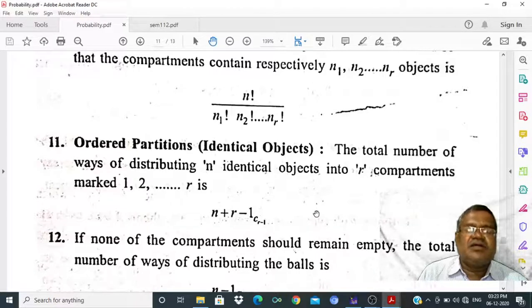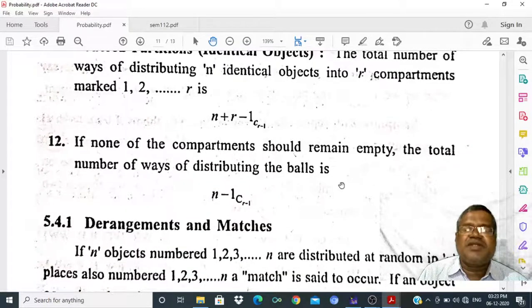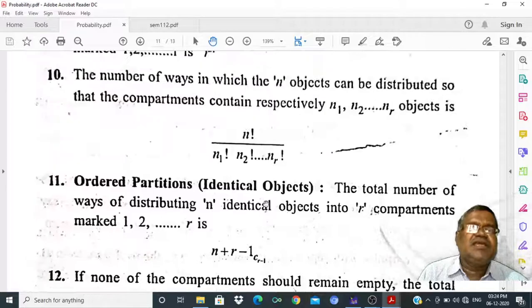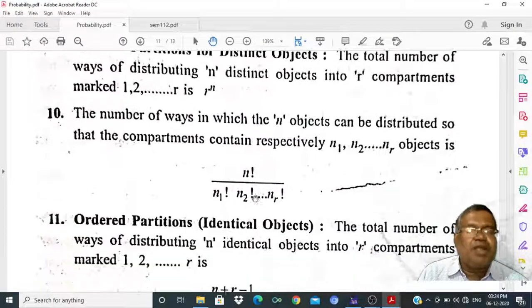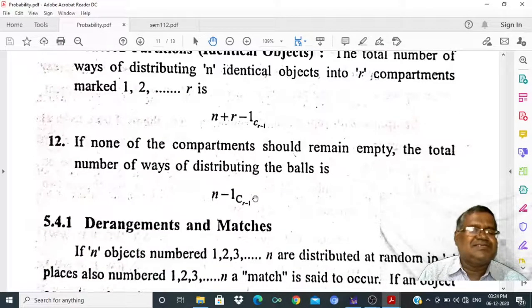This is ordered permutations. For identical objects, it is (n plus r minus 1) C (r minus 1). If none of the compartments should remain empty, the total number of ways of distributing the balls is (n minus 1) C (r minus 1). These are the counting techniques to solve problems in probability.